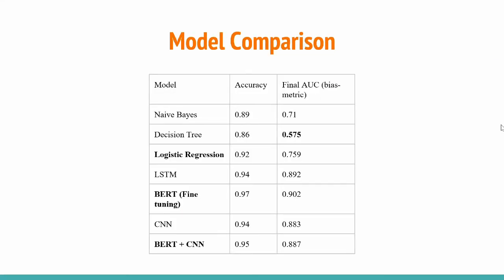Here are the final results of our model performances. Among non-neural networks, logistic regression achieved the best result. And while decision trees had decent accuracy, they struggled with the bias problems. Not surprisingly, BERT achieved the best performance among all the models, and we showed that BERT can improve the performance of plain CNN.